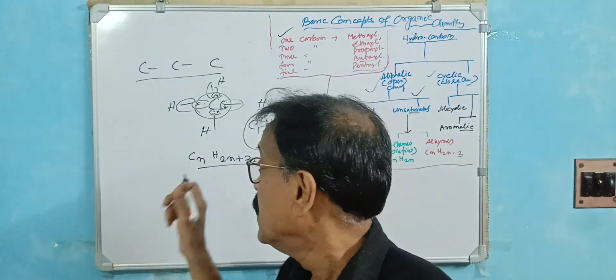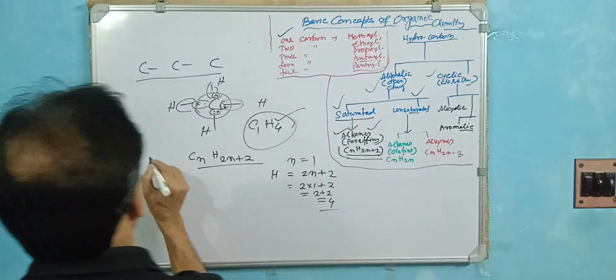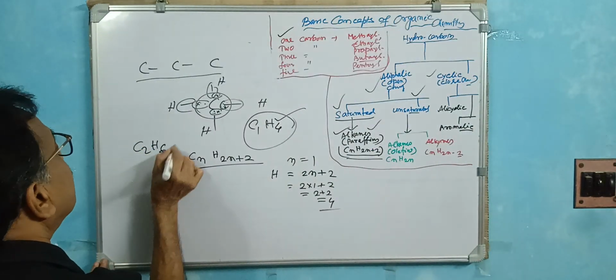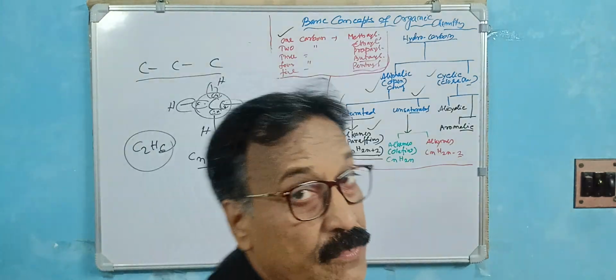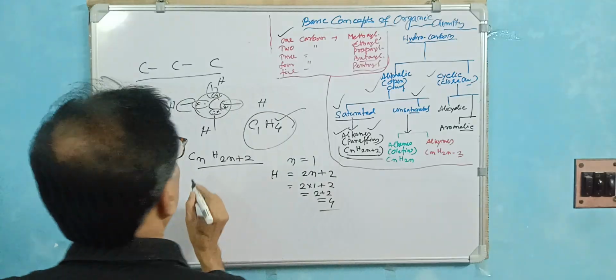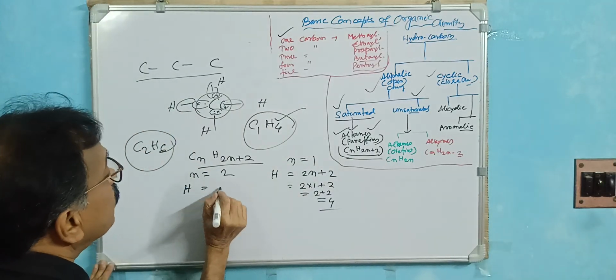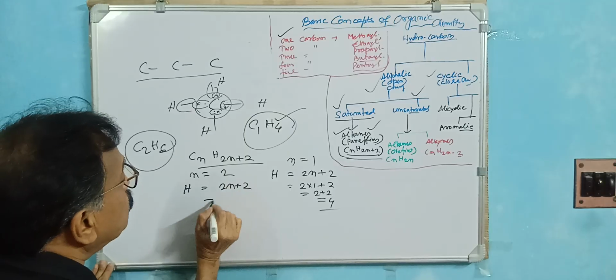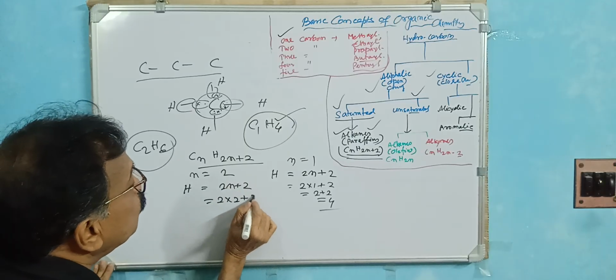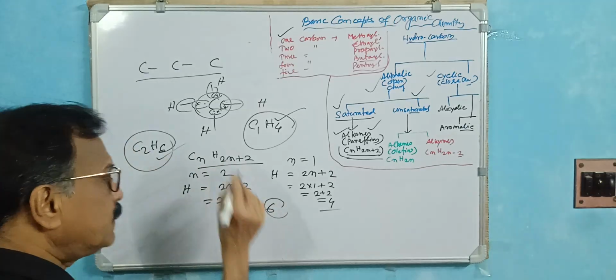Very ruled. So if the carbon number is 2, that is called C2H6. That is called the methane. Then the ethane. Then very sequence maintains. Ethane. So if n is 2, what is the hydrogen? 2n plus 2. You just put 2 into 2 plus 2. So this is 4 plus 2. So sequence maintains 6. Must be 6.